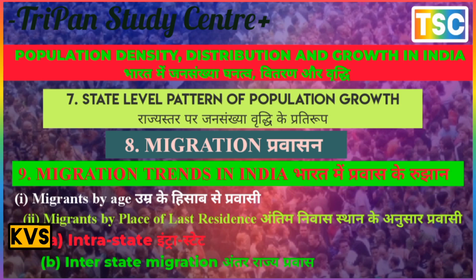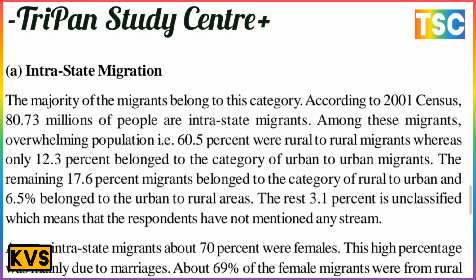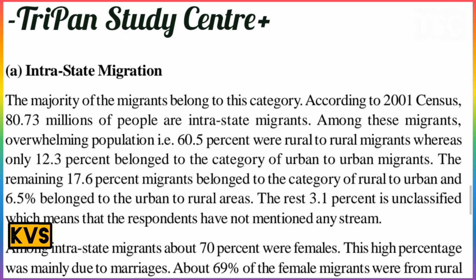The majority of the migrants belong to this category. According to the 2001 census, 80.73 percent of people are intrastate migrants. Among these migrants, an overwhelming 60.5% were rural to rural migrants, whereas only 12.3% belong to the category of urban to urban migrants.